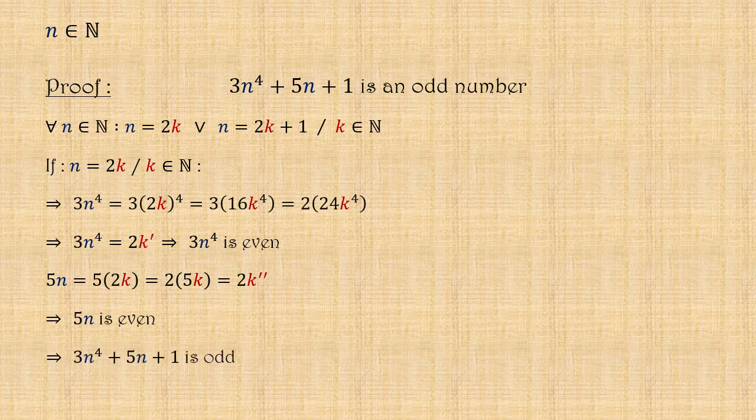Therefore, our main number, 3n^4 + 5n + 1, would be an odd number in this case.